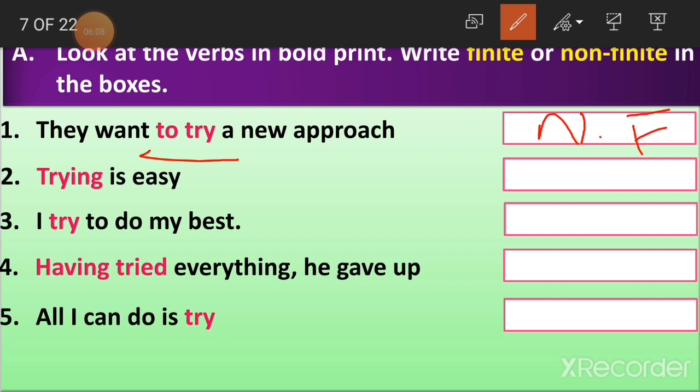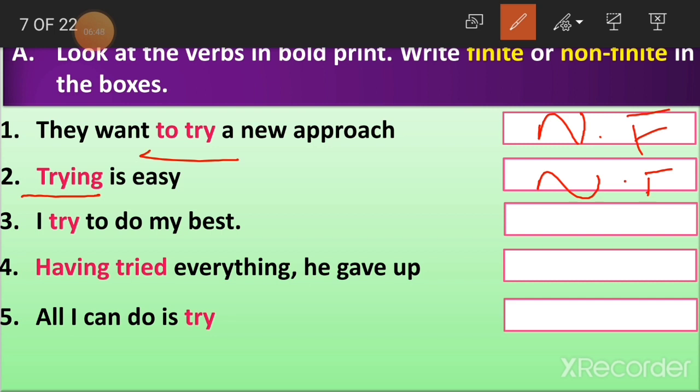Trying is easy. Here, trying is our gerund. This is the noun. Try is the main verb, but we are adding the ing form to this try. Then it became trying, and we are talking about trying. That is why this is a gerund, and a gerund comes under a non-finite verb. So, this is also a non-finite verb. Understood, children?